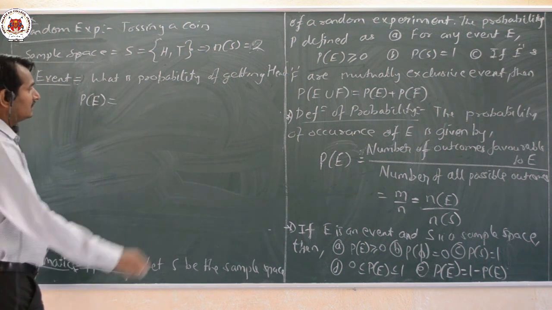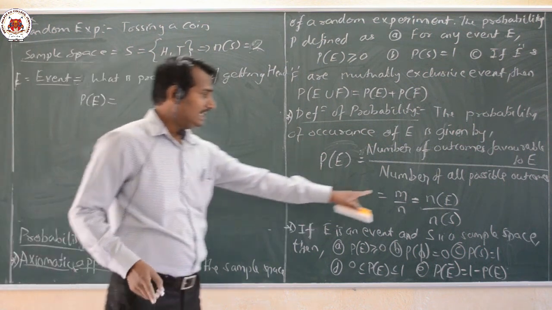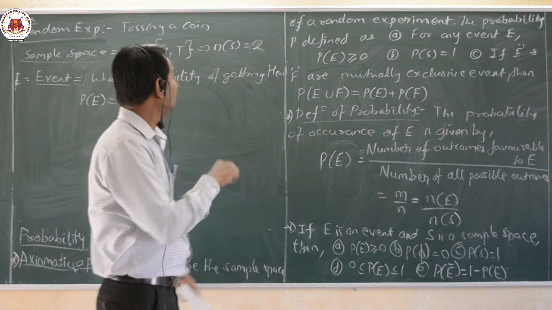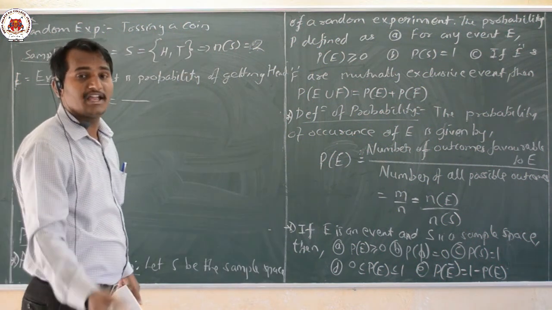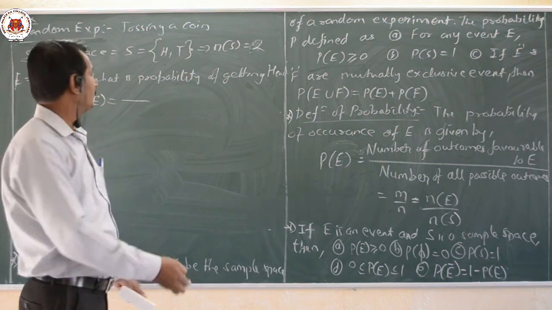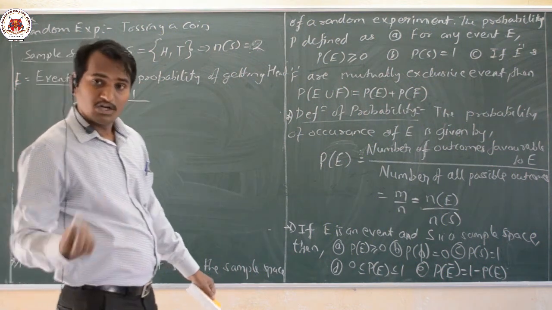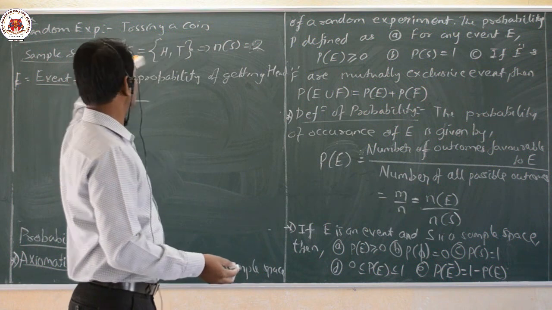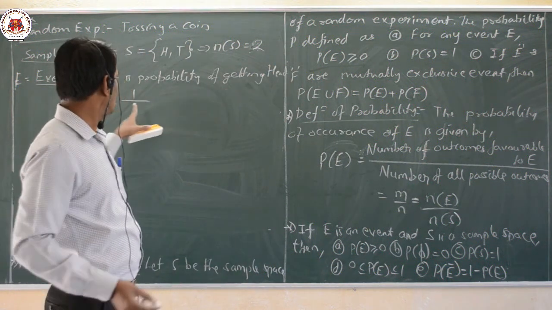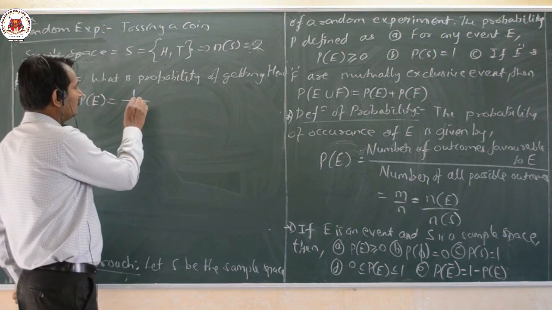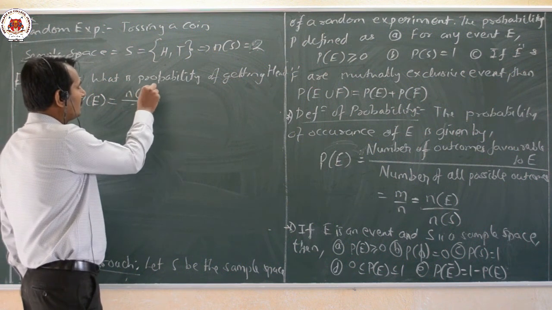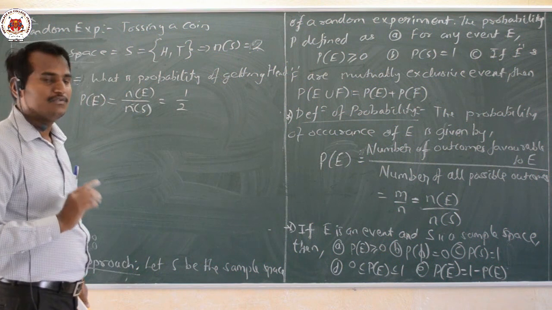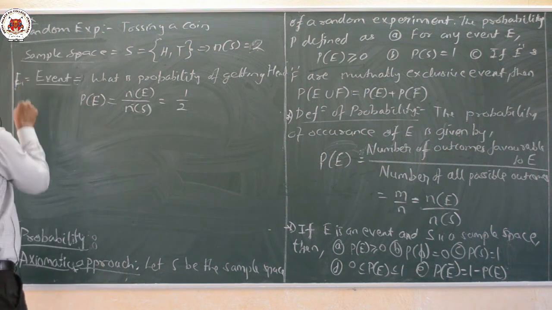Very, very simple thing. Then what do you mean by N of E? N of E means the favorable cases that I require. Now look, when a coin is tossed, how many heads are there? Only one head is there. Divided by the number of possible outcomes, that is the number of elements in the sample space, N of S, which is 2. So the probability is N of E by N of S, that is 1 by 2. Very, very simple.